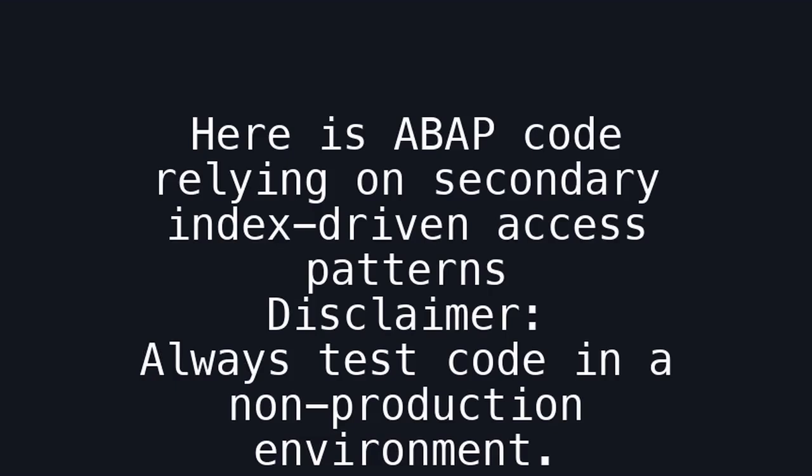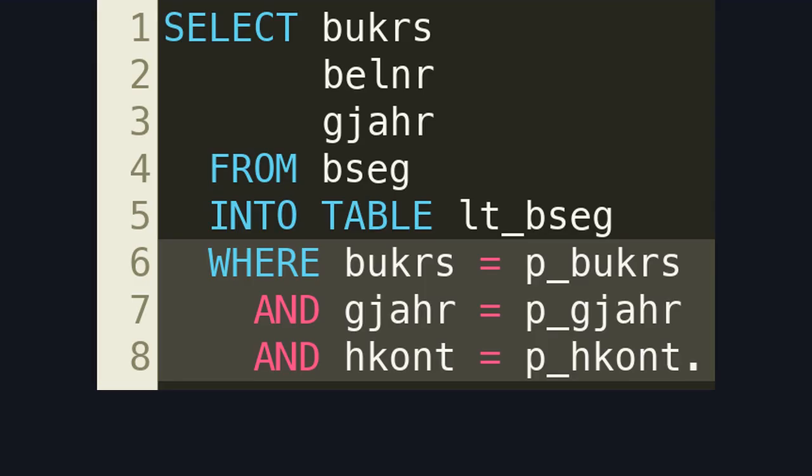Here is ABAP code relying on secondary index-driven access patterns. Disclaimer: always test code in a non-production environment. Here is the code assuming that a secondary index will efficiently narrow down the result set. On SAP HANA, the optimizer may choose a column scan instead.